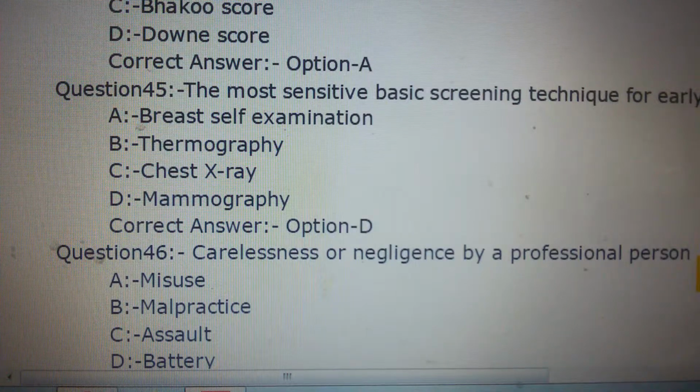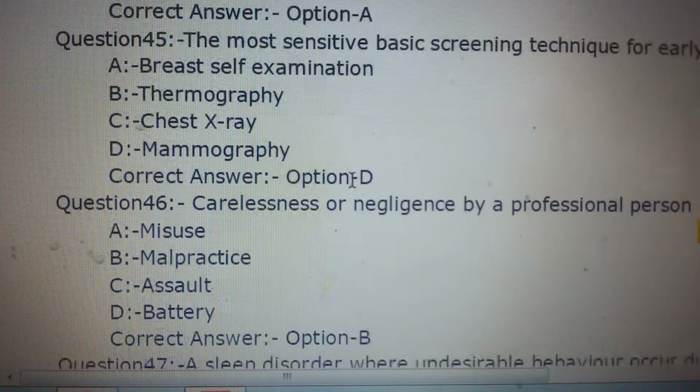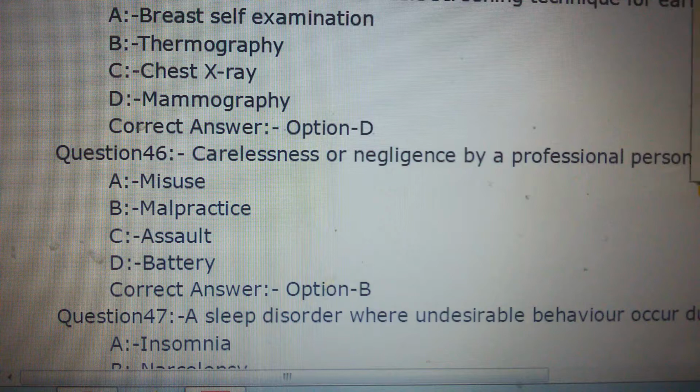Question number 46. Carelessness or negligence by a professional person. Option A, misuse, option B, malpractice, option C, assault, and option D, battery. The answer is option B, malpractice.